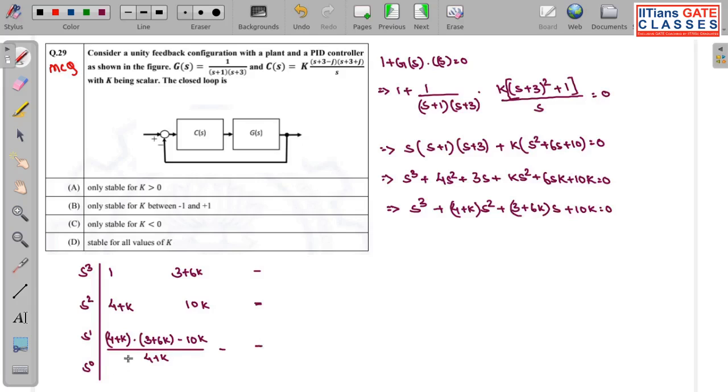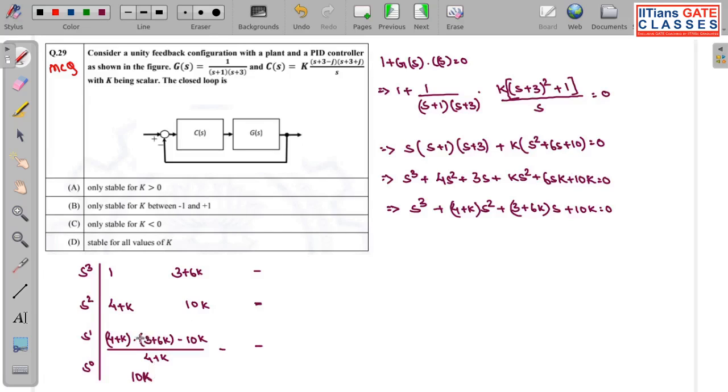Now the last row, it will be this whole term multiplied by this term minus 0 multiplied by 4K, divided by this term also. So directly I can write just 10K. So this will come out to be 10K.